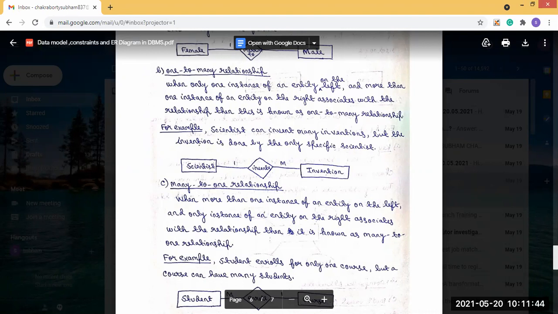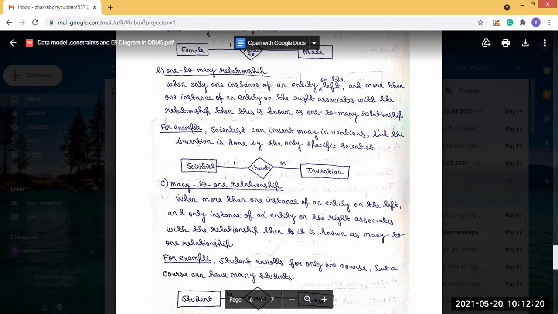First try to identify the entity, that means the real world object, from the question. Then after identifying the entities, try to make the relationships between the entities. Then try to identify the attributes.